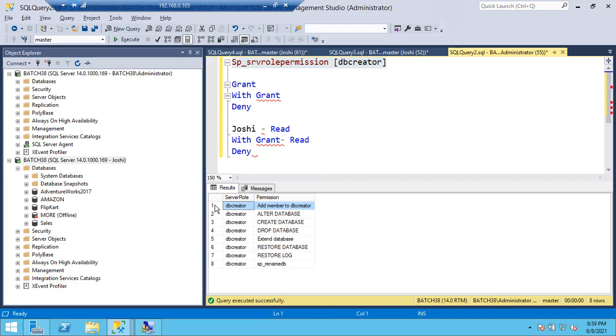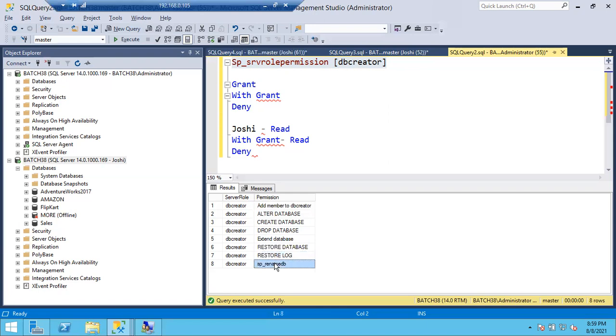Remember that one. A login that is a member of DB creator can alter the database, create the database, drop the database, extend the database, restore the database, restore the log file of the database, and rename the database. So by default, a member of DB creator can do these 8 things. One is it can add another login to the DB creator role.